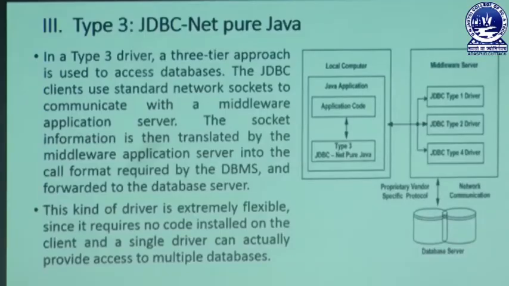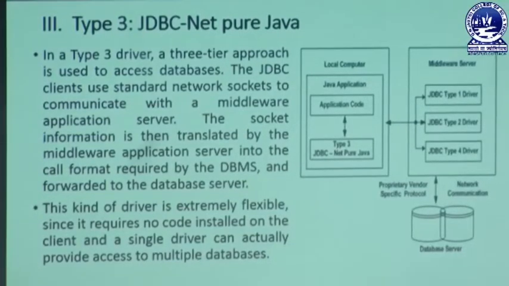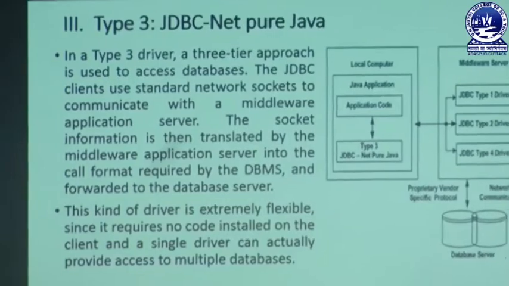In the type 3 driver, which is known as JDBC net pure Java driver, it is far better than your type 2 driver as well as your type 1 driver. In that driver we get a type of 3-tier architecture which is used to access databases.